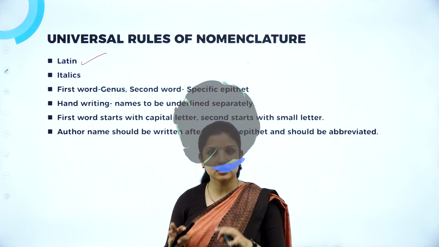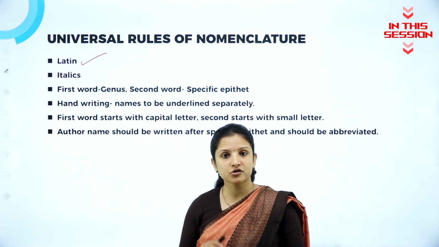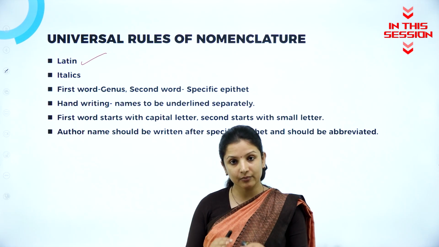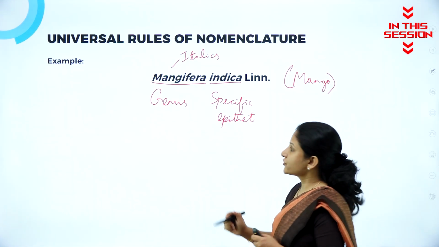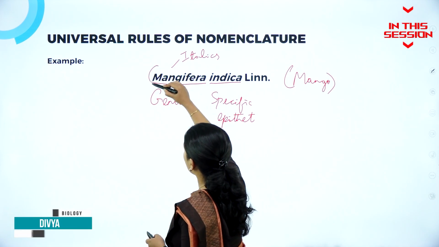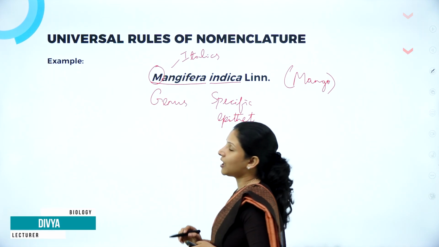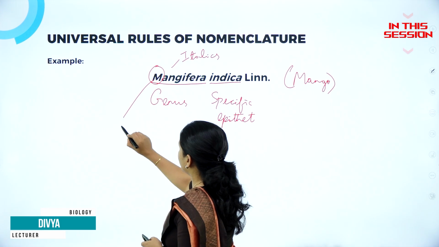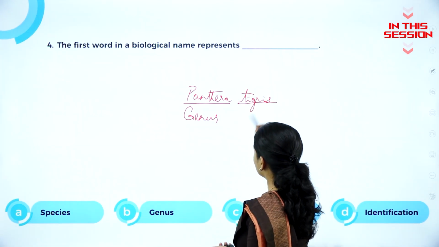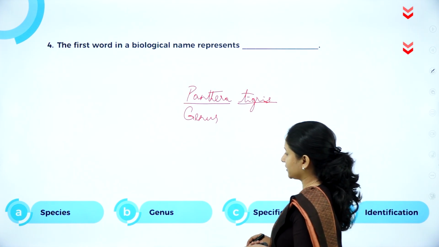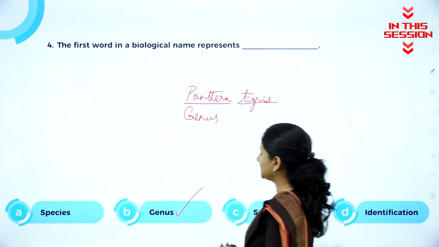When we are typing in computer, the font should be made to italics. The name, that is the binomial name, should always be in italics. The genus should always begin with the capital letter. So you have to start the genus with the capital letter. So here M is in capital. So we know that the second word represents the specific epithet. So here the first word represents the genus.